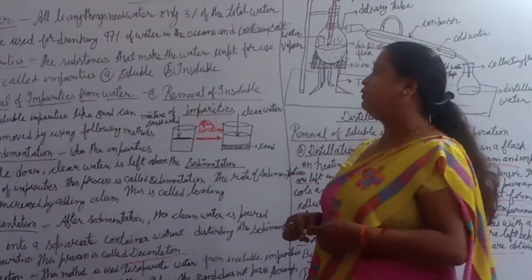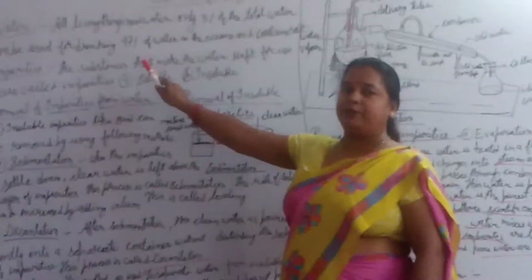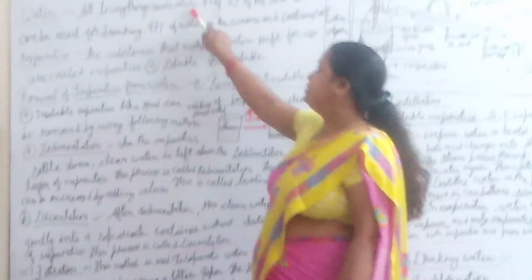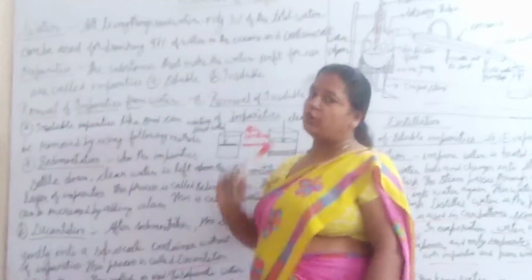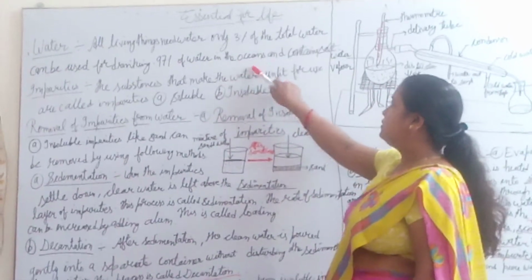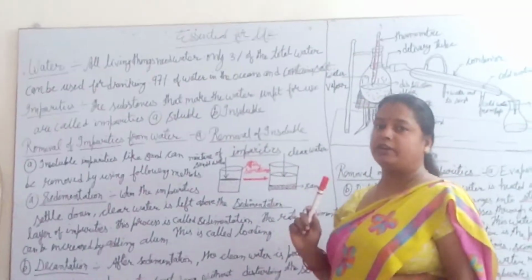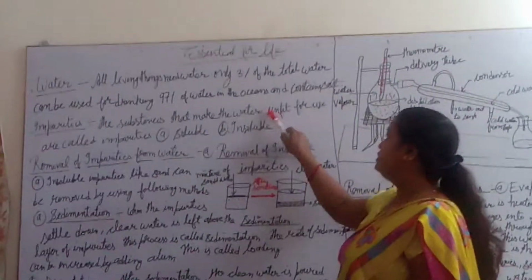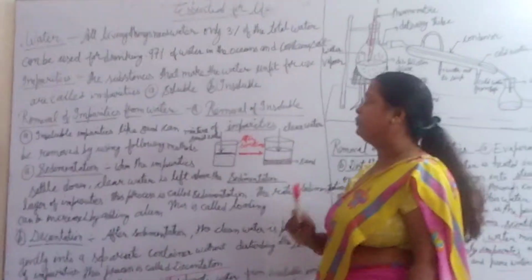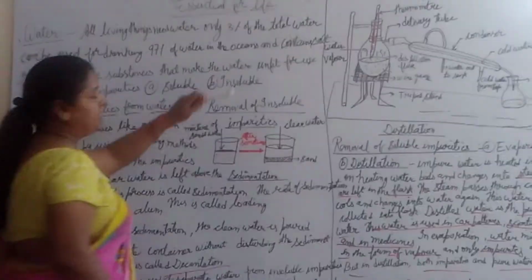Now again, I am repeating all the topics. Water. All living things need water. Only 3% of total water can be used for drinking, and 97% is in the oceans and contains salt, which is not fit for drinking. Now, impurities. The substances that make the water unfit for drinking are called impurities. These are of two types, soluble and insoluble.